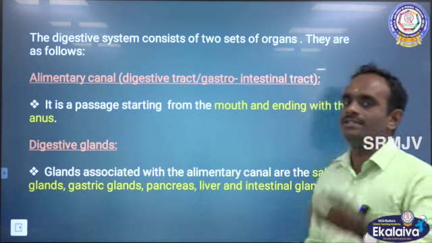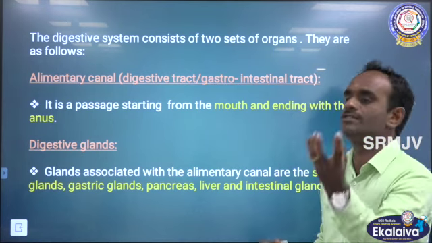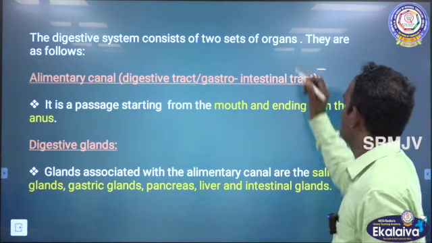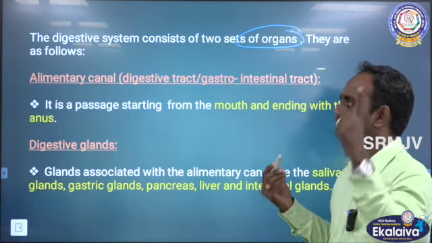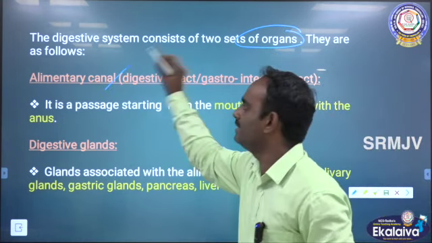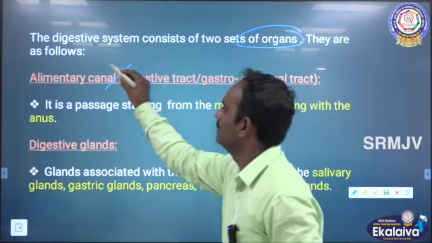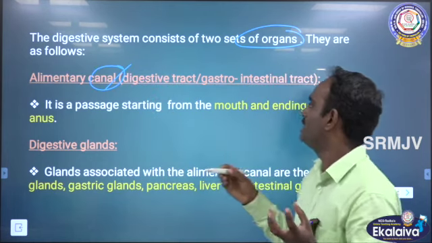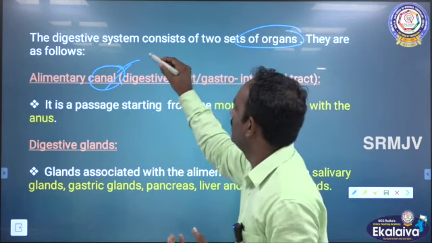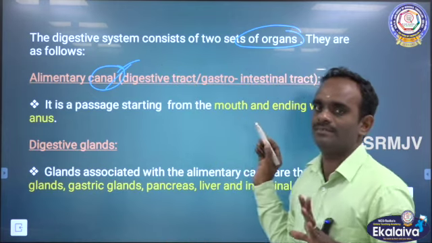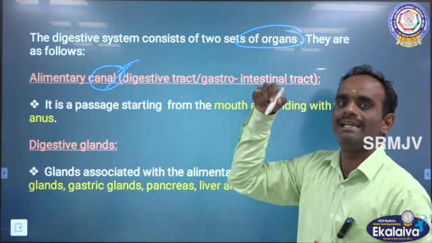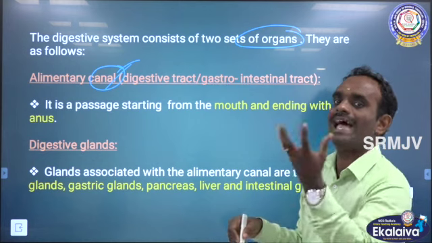See, the digestive system consists of two sets of organs. As I said earlier, two sets. One set is nothing but the alimentary canal. The word canal is nothing but a long tube-like structure. It starts from the mouth and ends in the anus.